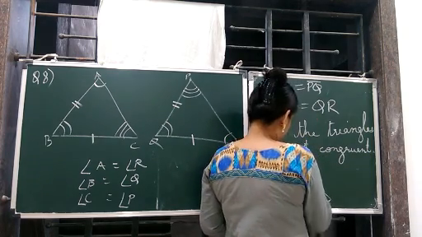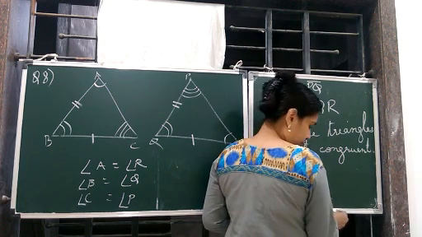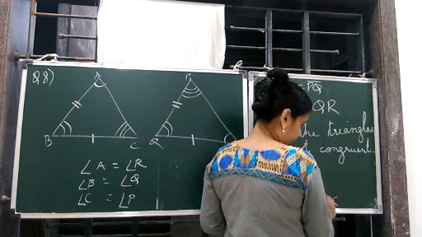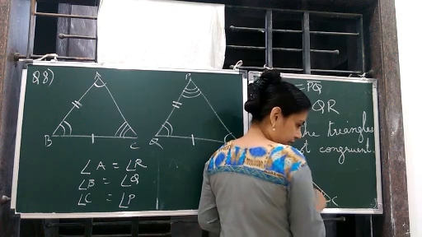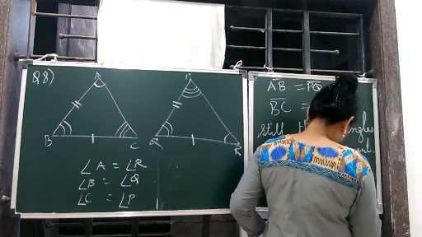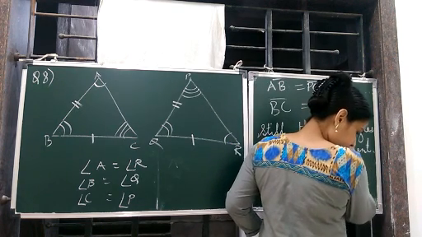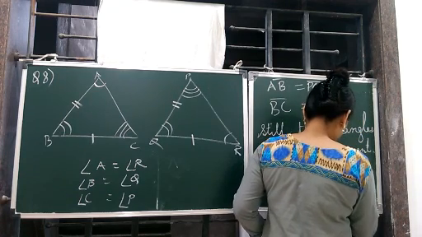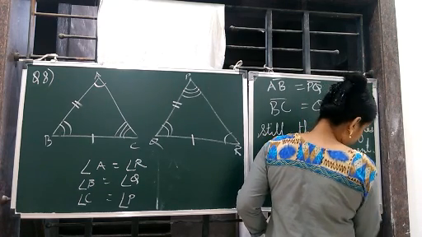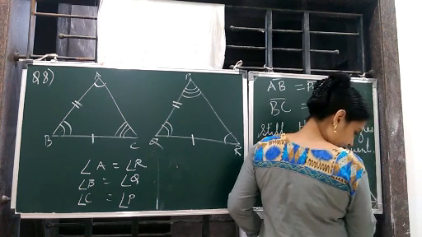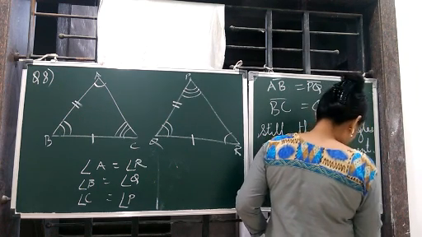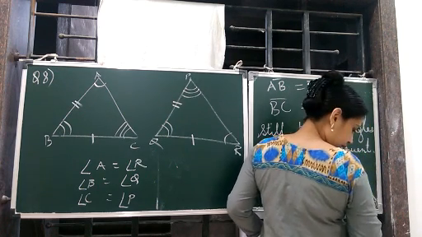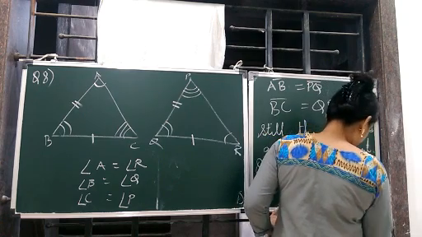This is A, I am making the corresponding angle, means same way, and here it will be P. This will be Q and this will be R.